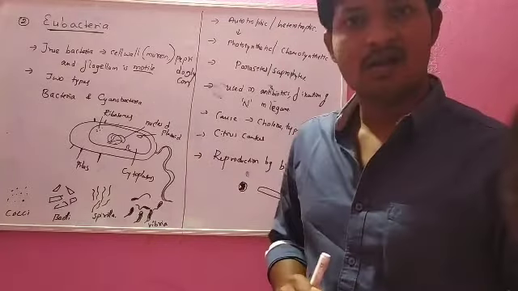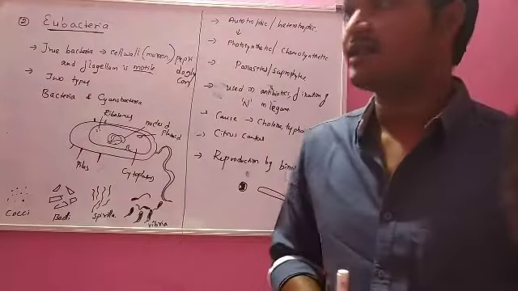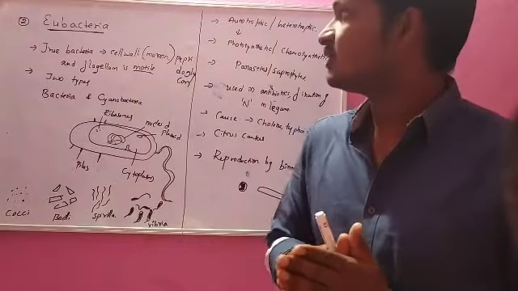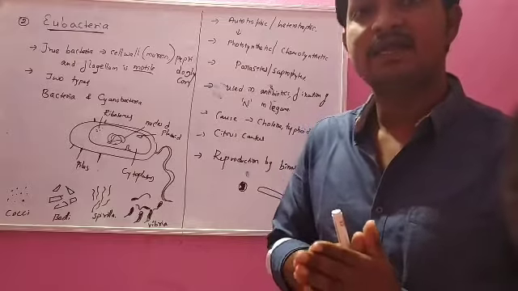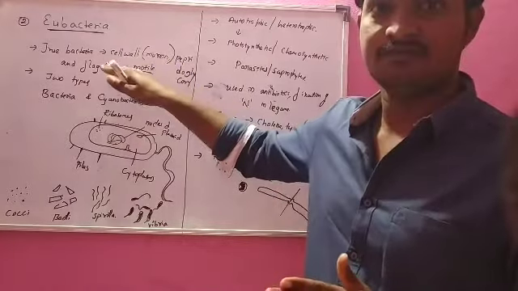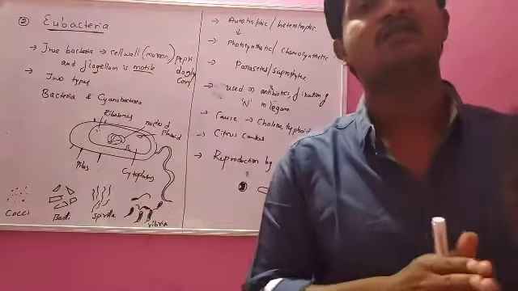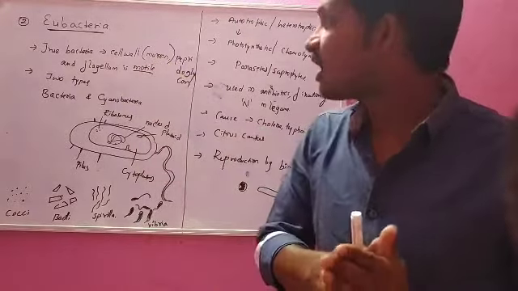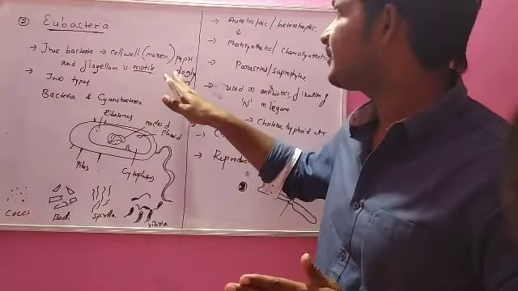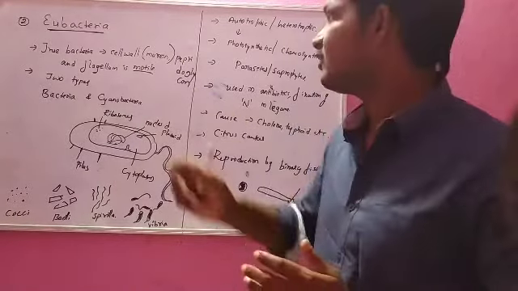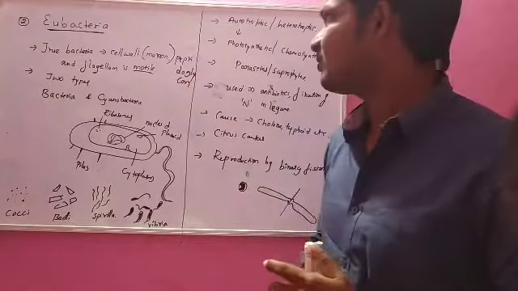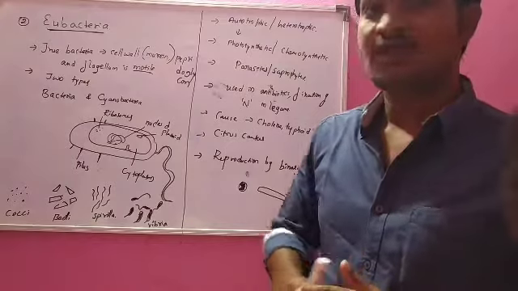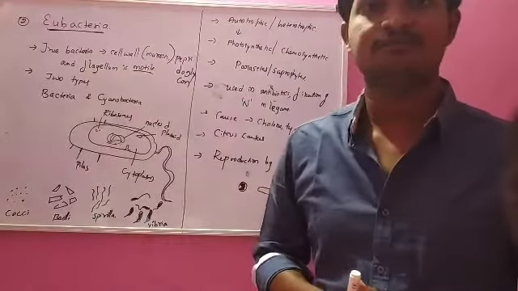But in today's class we will go with the eubacteria. Eubacteria are the true bacteria that contain a cell wall, and the cell wall is made up of murein. Murein is a cell wall component, also called peptidoglycan, a proteinaceous sheet made up of amino acids, and it also contains flagellum.